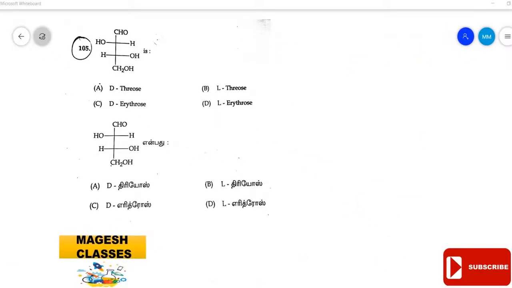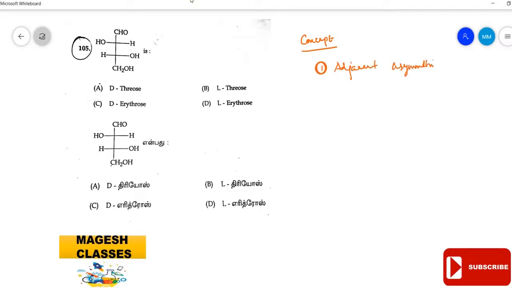The given compounds are D threose, L threose, D erythrose and L erythrose. What is the concept here? This type of nomenclature is applicable for compounds having adjacent asymmetric carbons.